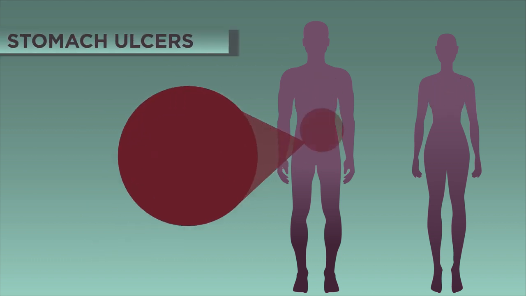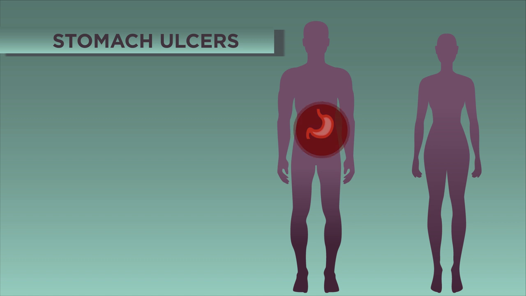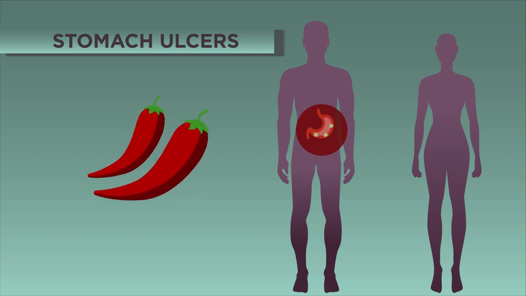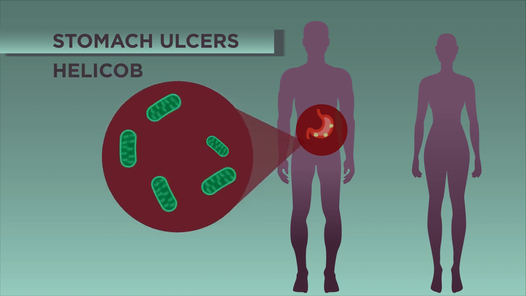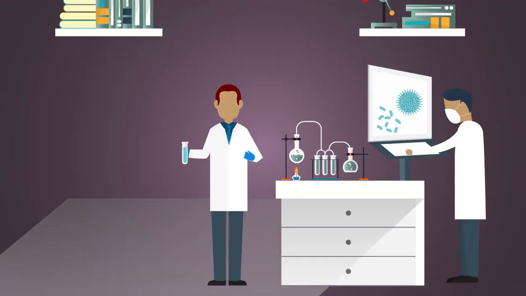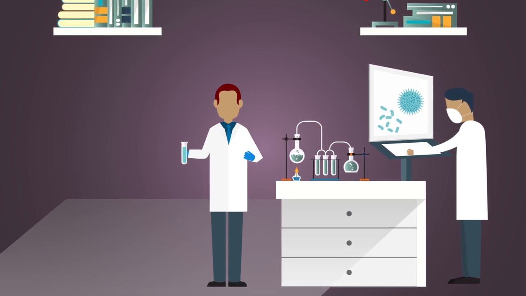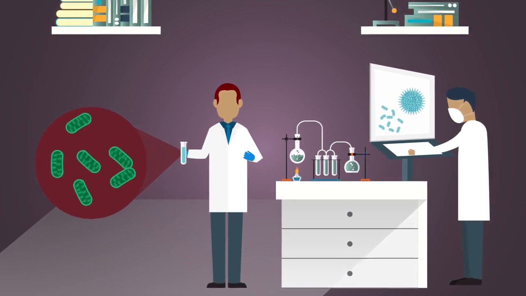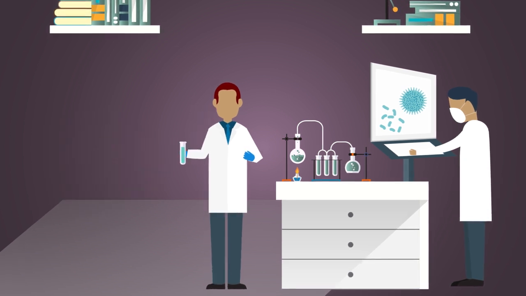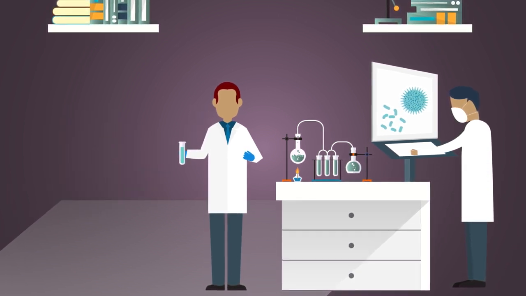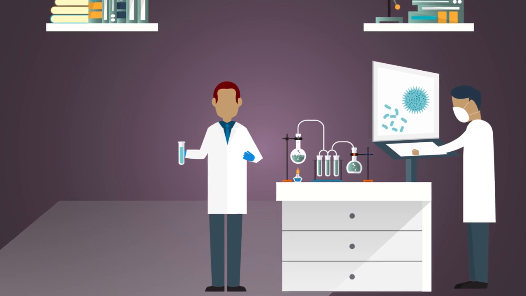Another bacteria causing illness are stomach ulcers. A burning pain in the stomach could be a sign of a stomach ulcer. These are an open sore on the stomach lining. It used to be thought that stomach ulcers were caused by the stomach producing too much acid, brought on by eating spicy food or stress, but we now know that in fact they can be caused by an infection with Helicobacter pylori bacteria. The discovery was made in 2005 by two researchers. To provide evidence, one of the scientists infected himself with the bacteria to prove that it caused stomach ulcers. Now that is dedication to their work.